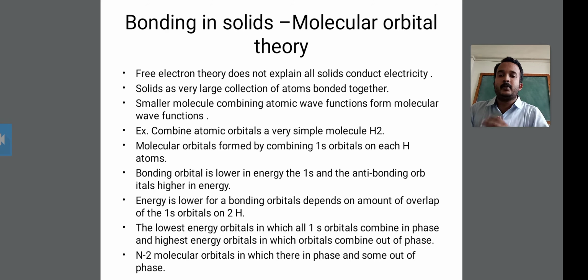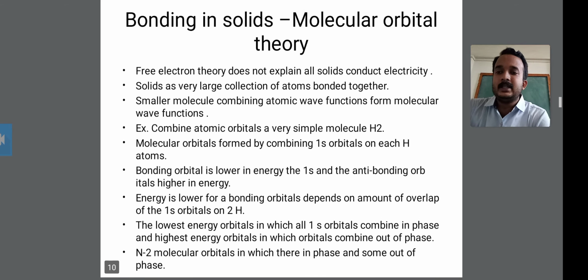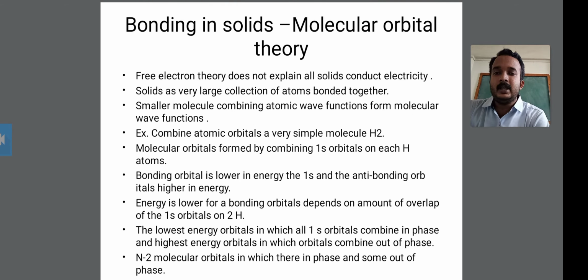These two wave functions combine to form the smaller molecule. This smaller molecule is a combination of the wave functions, and it is formed as the molecular wave function. Then the example is combining atomic orbitals in a very simple molecule, H2. Okay, this is the fourth point of bonding in solids and molecular orbital theory.